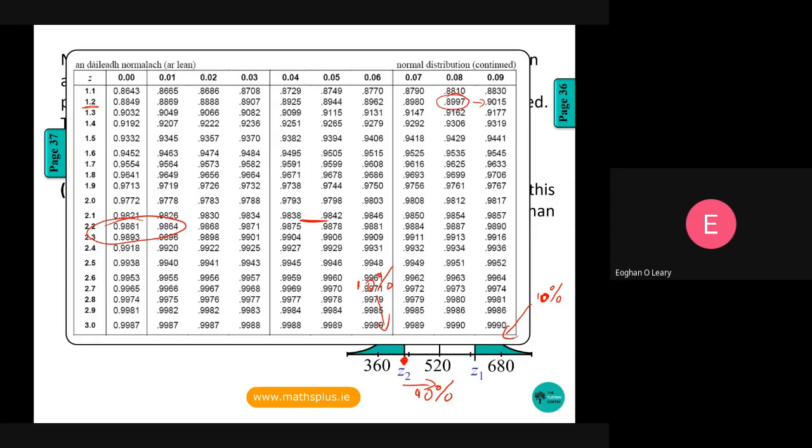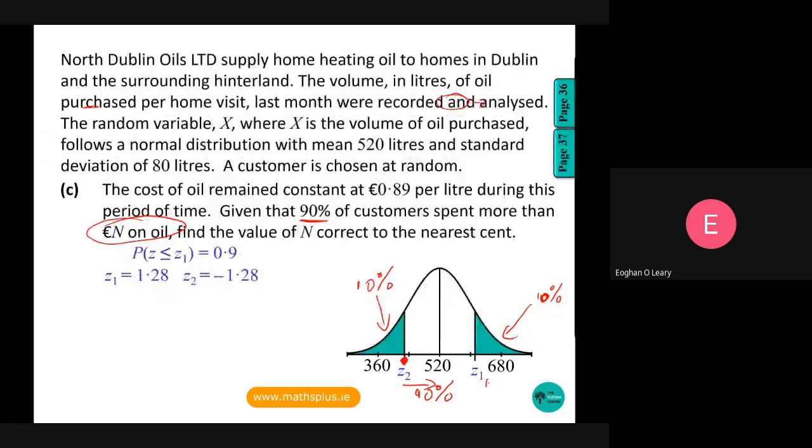So my Z1 is 1.28 standard deviations. Therefore, the Z2 over on this side is going to be minus 1.28 standard deviations. That's going to be the relevant value for us, the minus 1.28. Once we have that, we must change this back to answer the actual question.